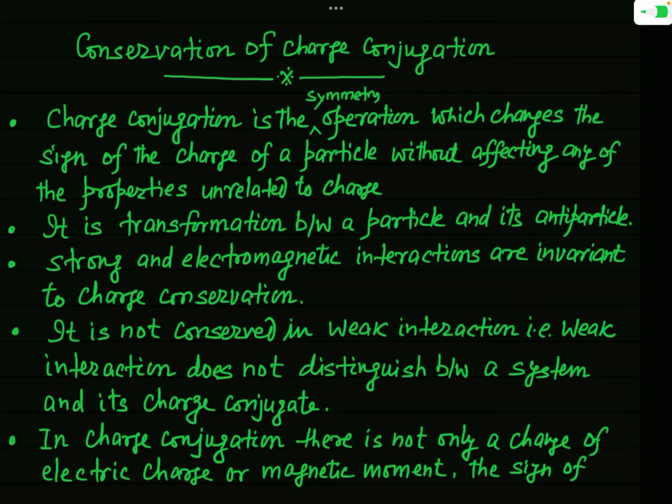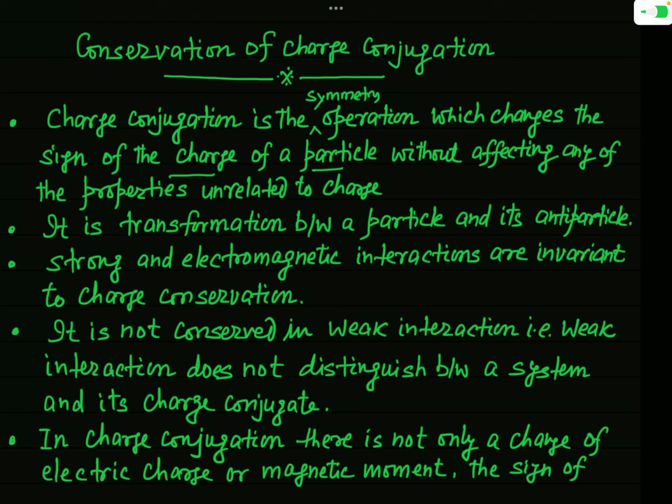During this charge conjugation operation, not only does the sign of charge of the particle change, but along with it, the other properties which are related to charge also get changed. But all those properties which are not related to charge of the particle are not affected by this symmetry operation.